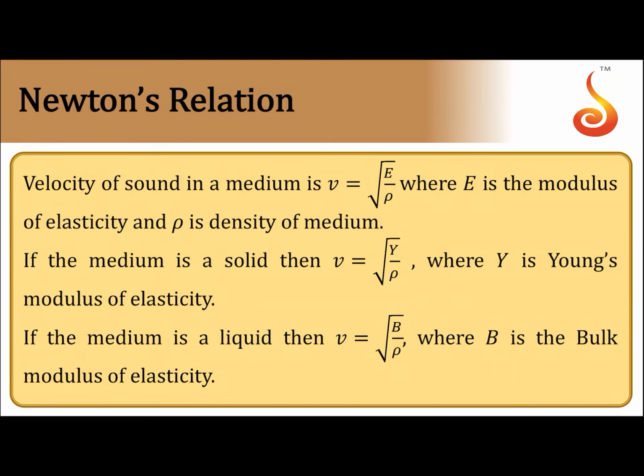Now the velocity of sound in a medium is given by v is equal to root of E by rho. This idea was deduced from dimensional analysis by Newton. That's why it is called Newton's formula, where E is the modulus of elasticity of the medium and rho is the density of the medium. If the medium is solid, velocity is root of Y by rho, where Y is Young's modulus. If it is liquid, it should be root of B by rho, that is bulk modulus. The same will be the case with gases also, it will be bulk modulus.